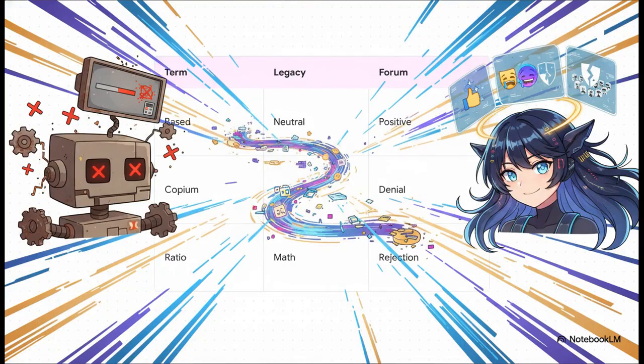Now, what's really interesting about this slide is the dynamic slang embedding matrix. We all know language on the internet has a half-life of about 3 weeks? A legacy AI relies on a static dictionary, but modern AI continuously updates its model weights. For example, a legacy AI reads the word based as totally neutral, while Forum AI knows it actually means highly positive respect. Or take copium. That'll just cause a flat-out error in an old system, but Forum AI correctly identifies it as delusional optimism or emotional volatility. And getting ratioed? Legacy AI thinks you're doing math. Forum AI knows it's a brutal community rejection.